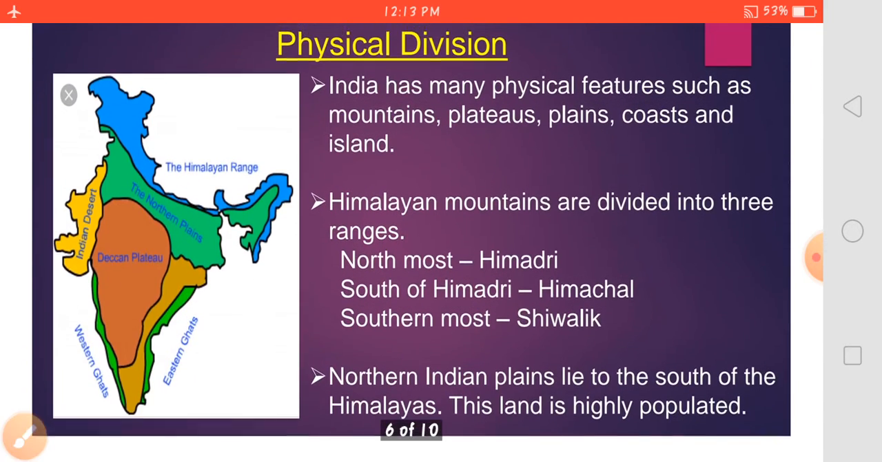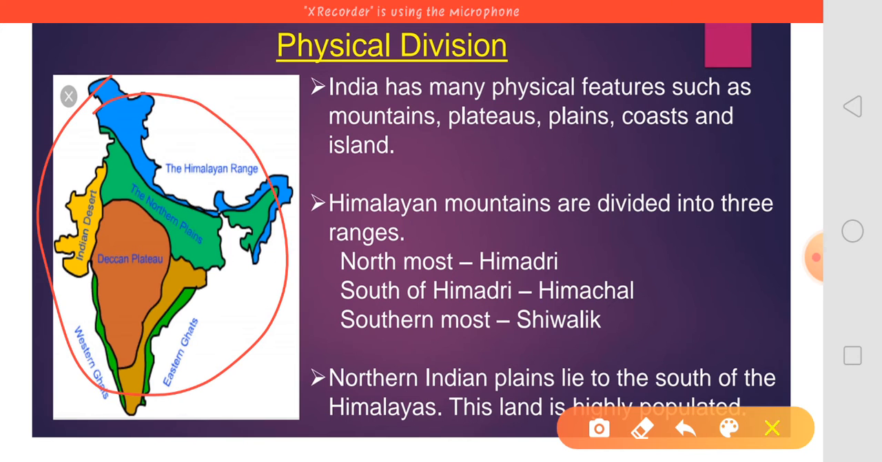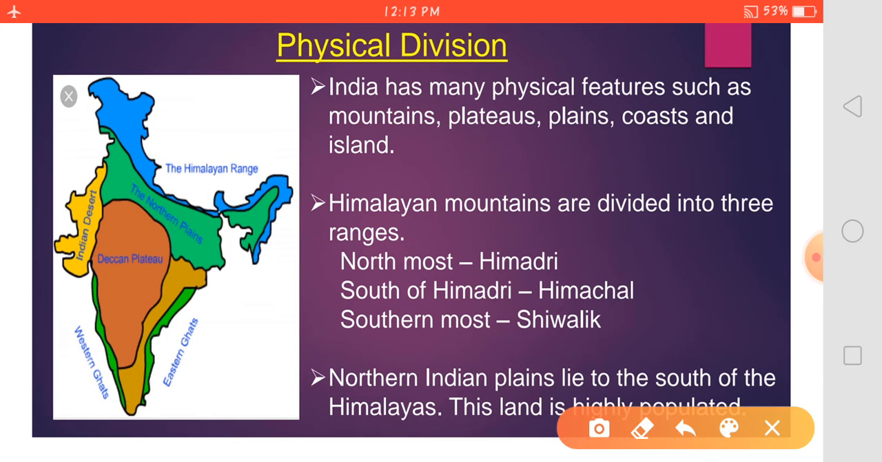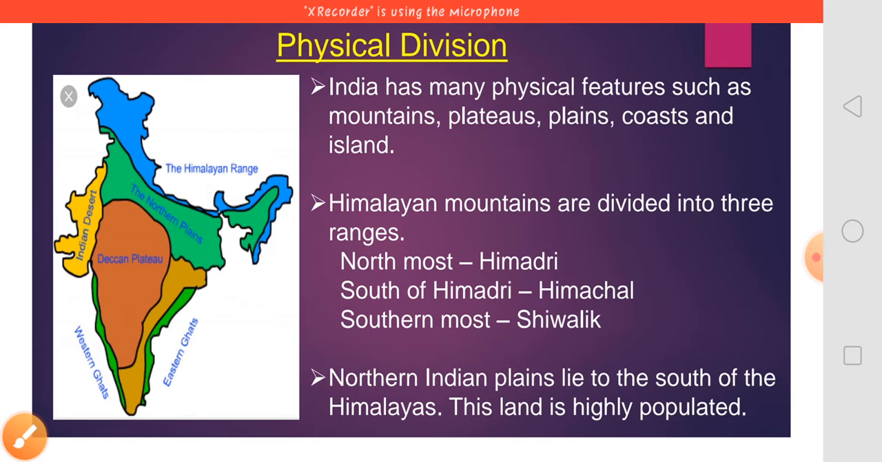Now let us talk about the physical divisions of India. In this map, here you can see that upside, this blue color is known as the Himalayan range. Then below the mountains there comes the northern plains, the green one. Then on the west side you can see the Indian desert. In the center, the Deccan Plateau. In the west, Western Ghats. In the east, Eastern Ghats, and downside there are islands. Let's have a look at them.